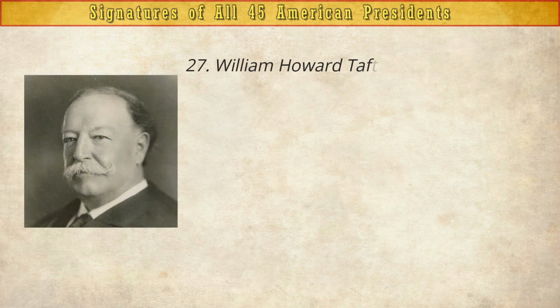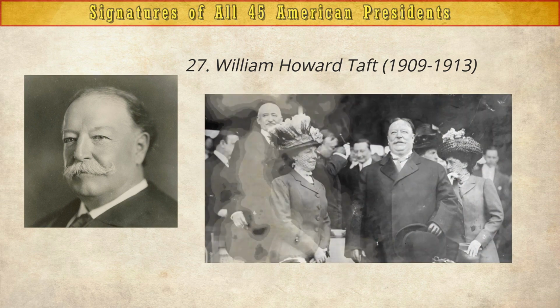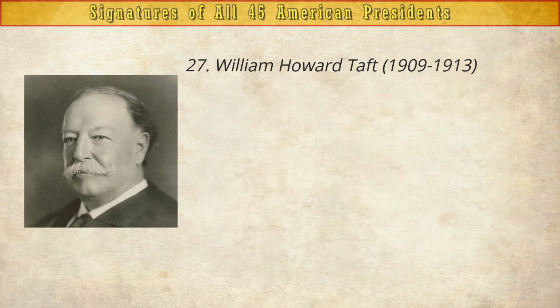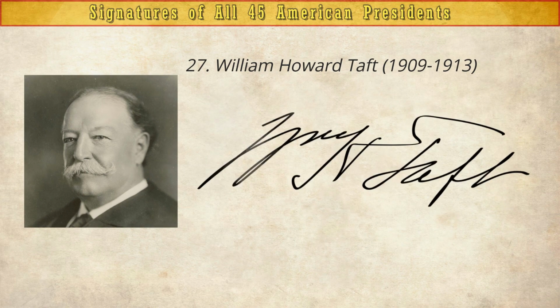William Howard Taft, 1909 to 1913. President Taft established a federal tax through the 16th Amendment, was the first president to reign over the contiguous 48 states, get stuck in a White House bathtub, and began the tradition of throwing out the first pitch at an MLB game.